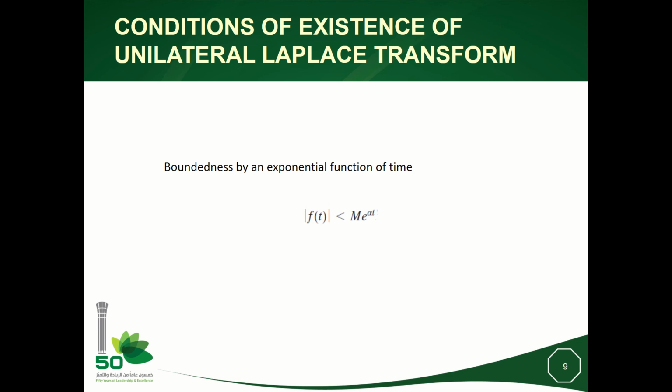The condition of existence of the Laplace transform is the boundedness of the signal ft by an exponential function of time. So if there exist two reals m and alpha such that the absolute value of ft is less than m exponential alpha t, where m is positive and alpha could be positive or negative, it means that all signals that can be bounded by an exponential function have a Laplace transform.